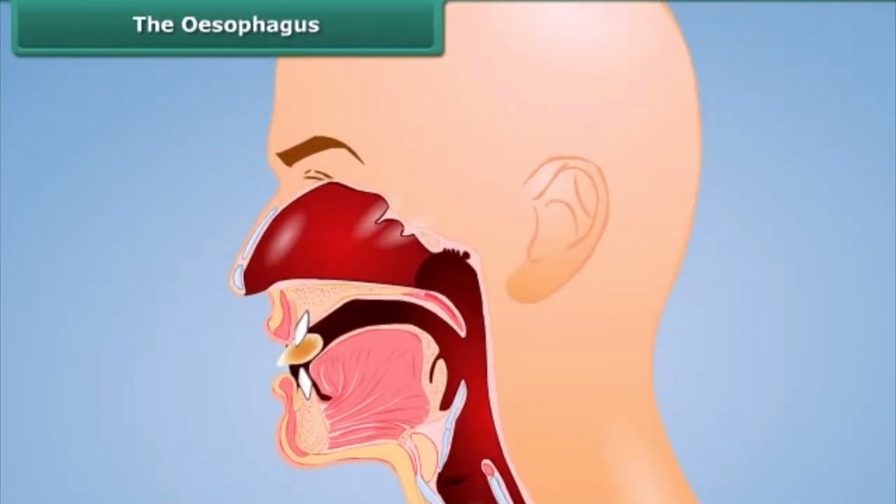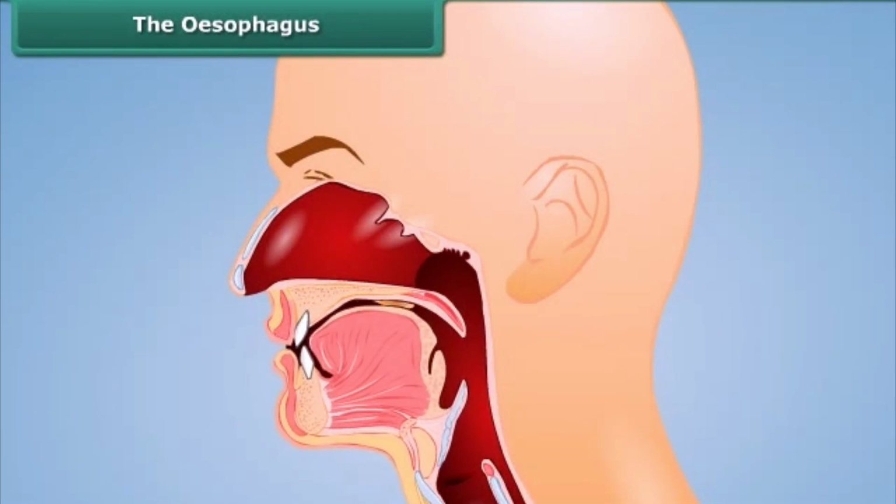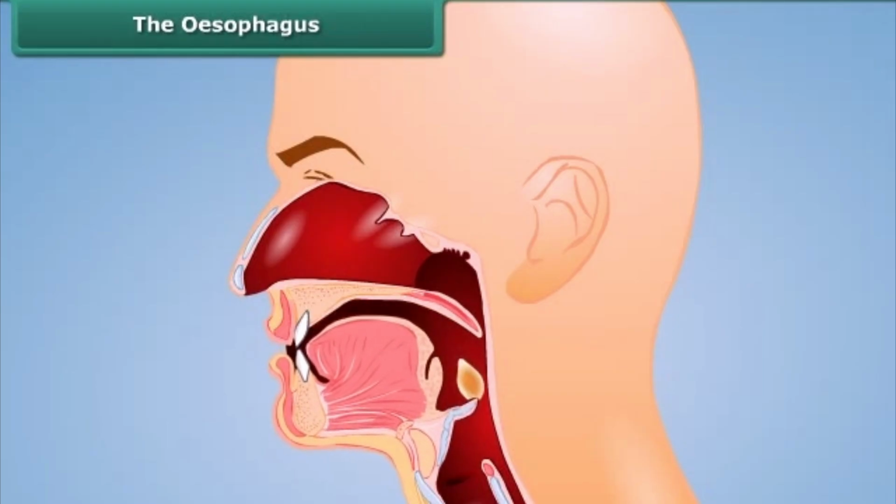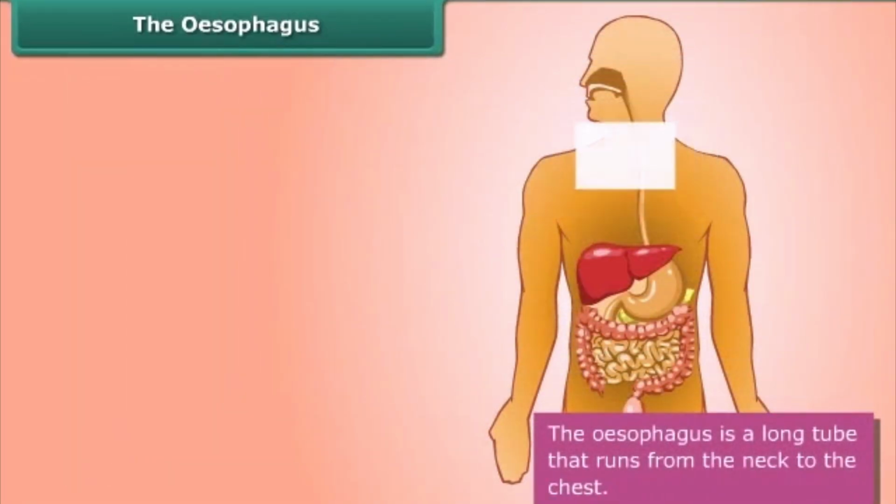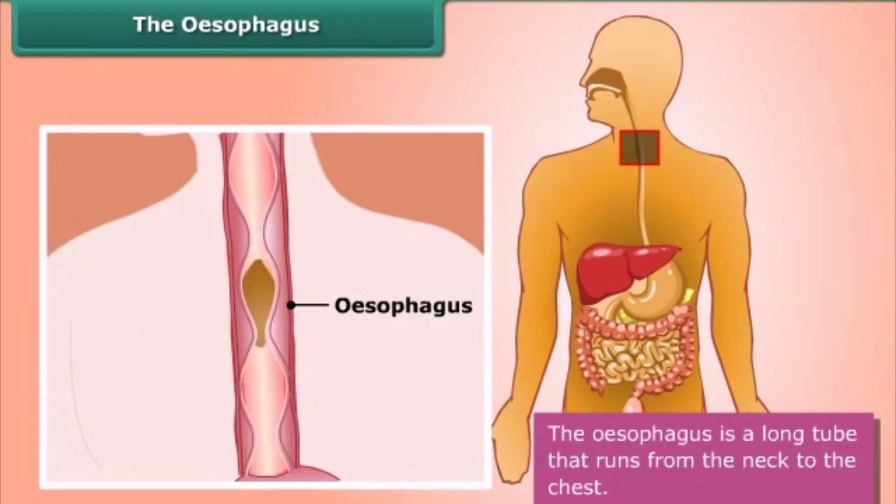When the food we eat becomes a soft mass, our tongue pushes it to the food pipe or esophagus. The esophagus is a long tube that runs from the neck to the chest. The movements of its walls force the food to the stomach.